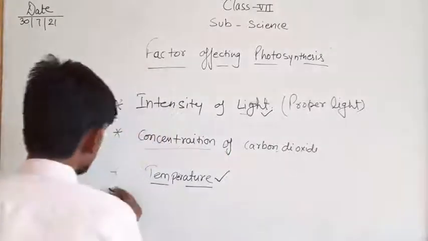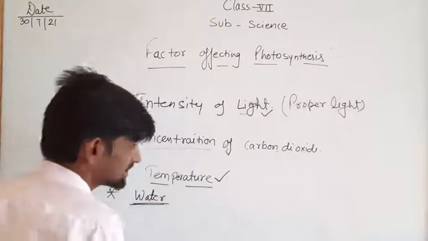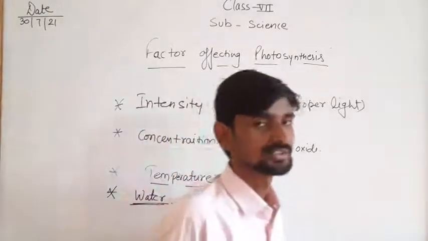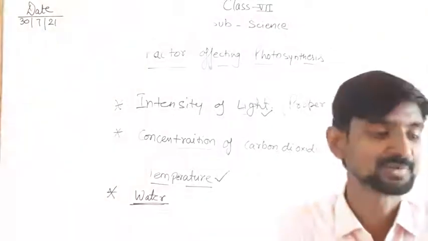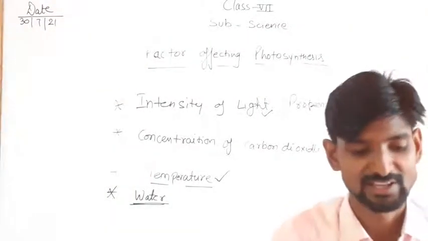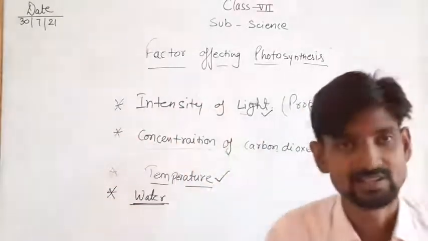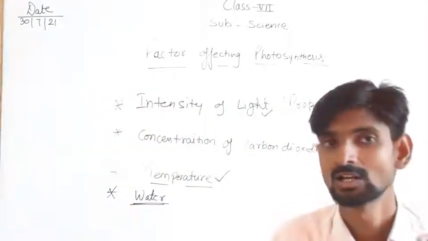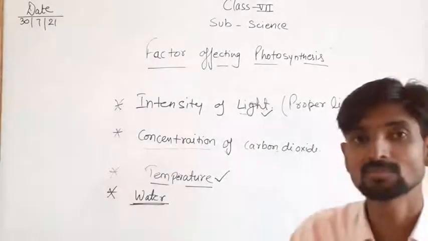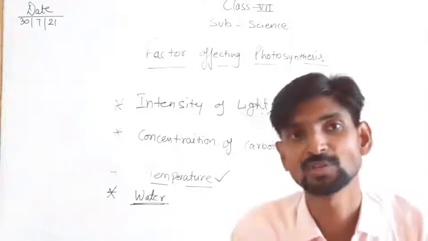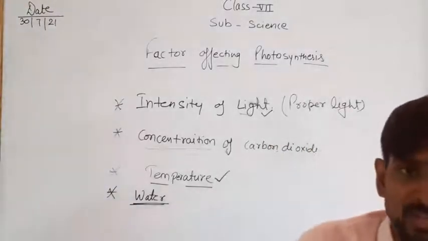Next thing is water. Obviously, I just told you that the plants make their food by the process of photosynthesis in the presence of sunlight, carbon dioxide, air and water, and some other nutrients which are absorbed from the soil by the roots of plants.